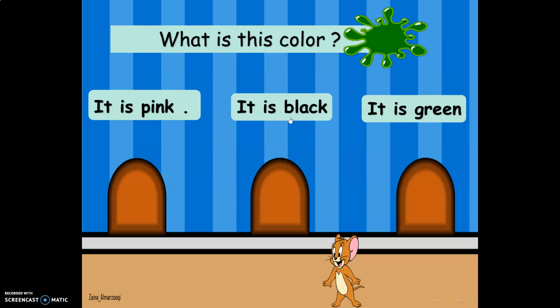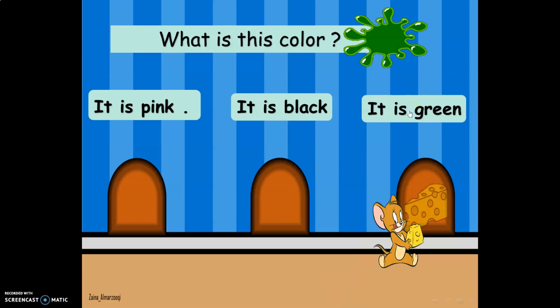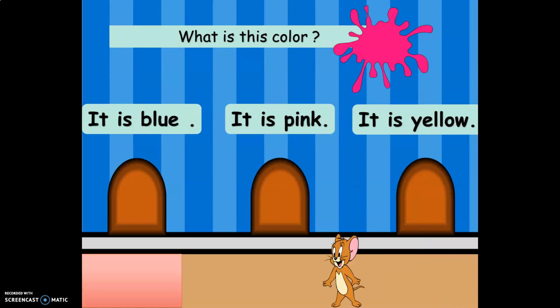What is this color? It is pink, it is black, or it is green? Of course, it is green. It is green. أخضر. It is green. Okay? What about this color, girls?